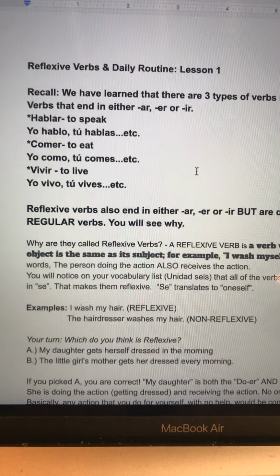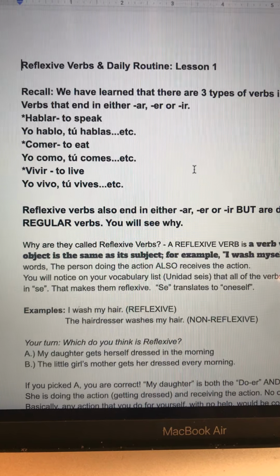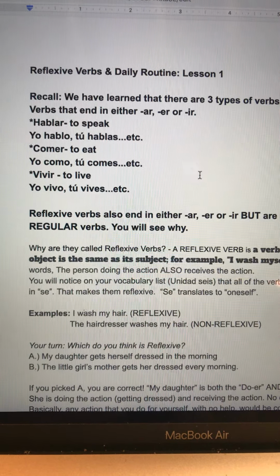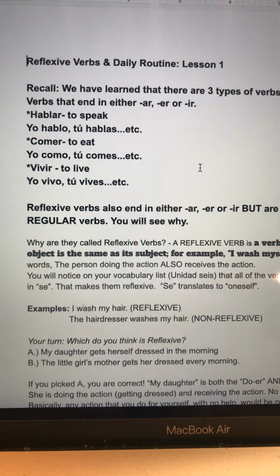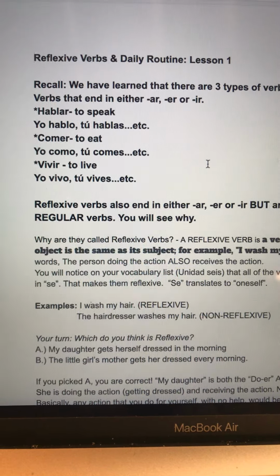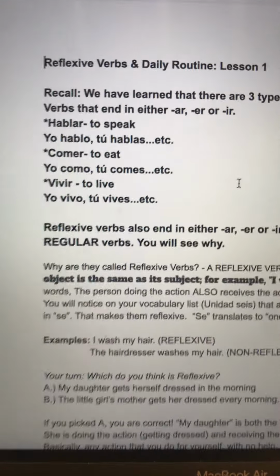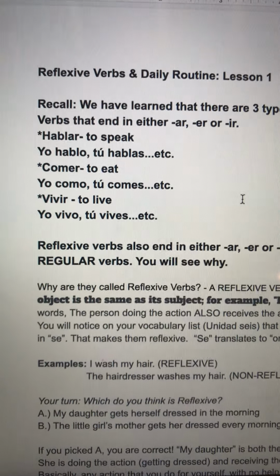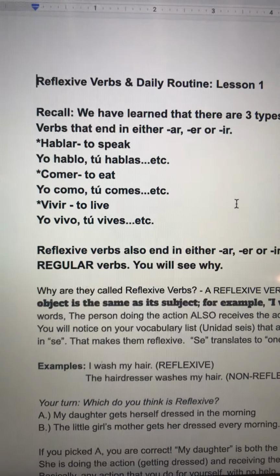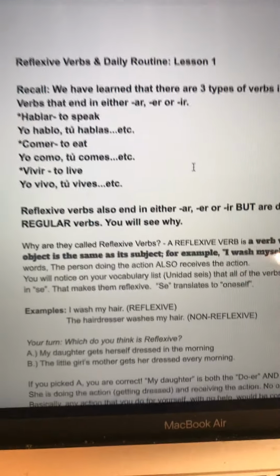For example, hablar is an AR verb that means to speak: yo hablo, tú hablas, etc. Comer is an ER verb that means to eat: yo como, tú comes, etc. And vivir is an IR verb that means to live: yo vivo, tú vives, etc. That should all be something that you remember.